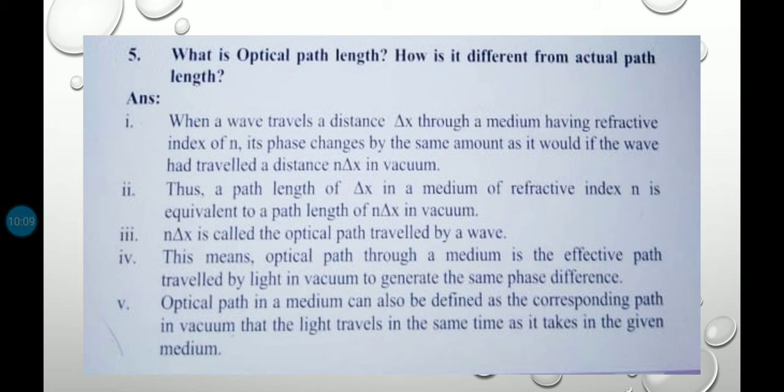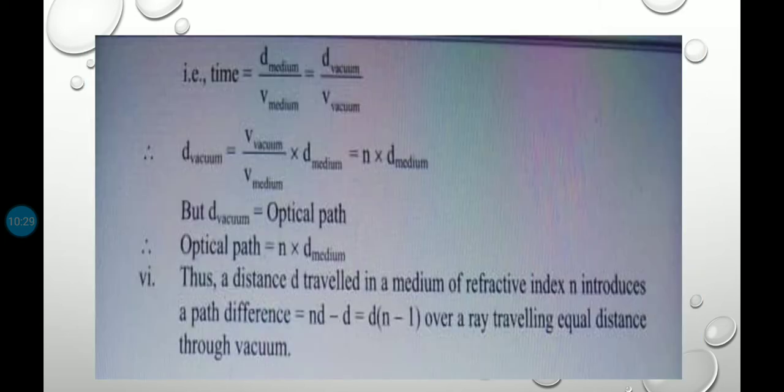This means the optical path through a medium is the effective path traveled by light in vacuum to generate the same phase difference. Optical path in a medium can also be defined as the corresponding path in vacuum that the light travels in the same time as it takes in the given medium, and that time is equal to distance upon velocity.